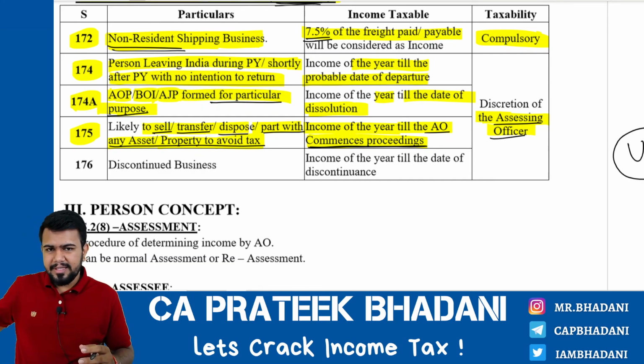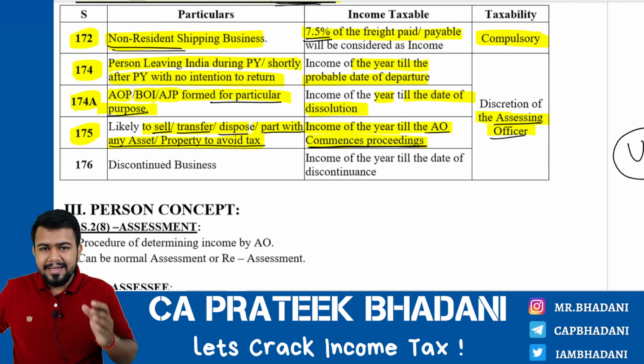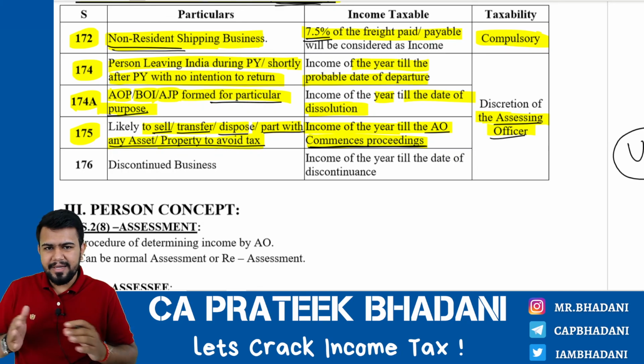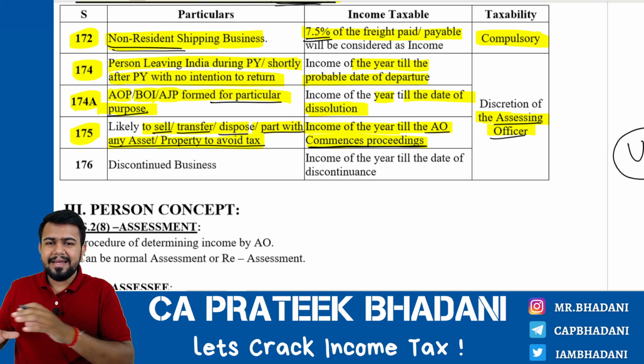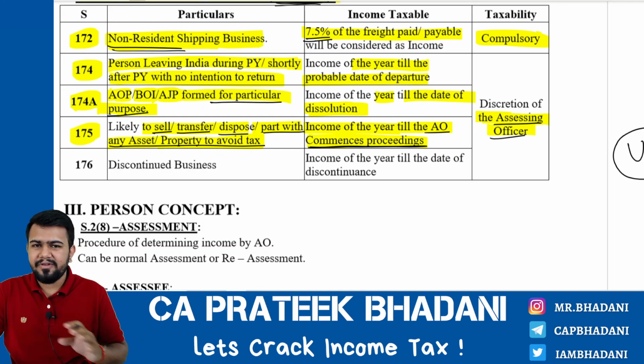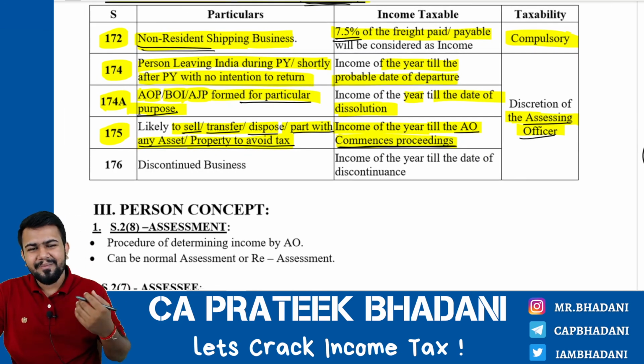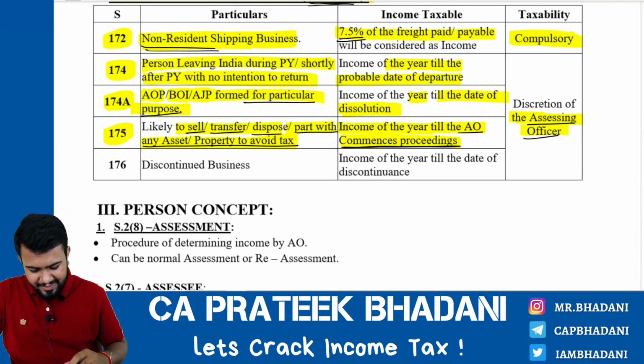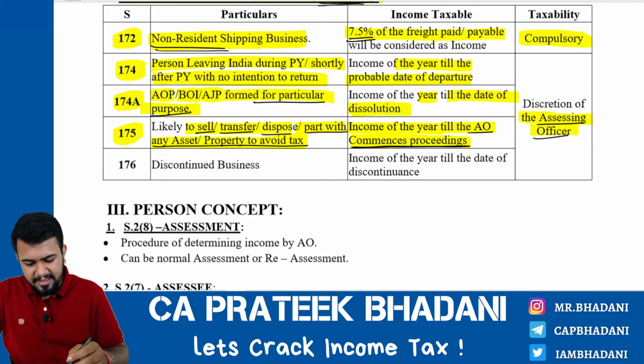So the income of the year from the beginning of the year till when the assessing officer starts calculating the taxes, till then the entire income will be taxed in that year itself. In the same year itself, the assessing officer will not wait for the next year, because next year Mr. Fraud might go away somewhere, okay, without showing it as income.